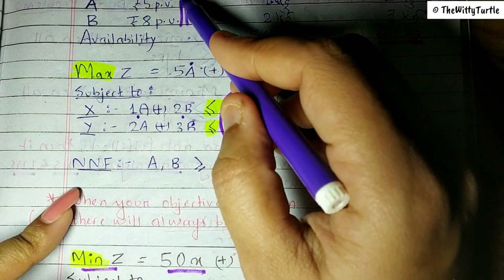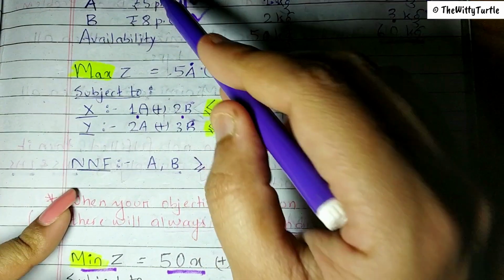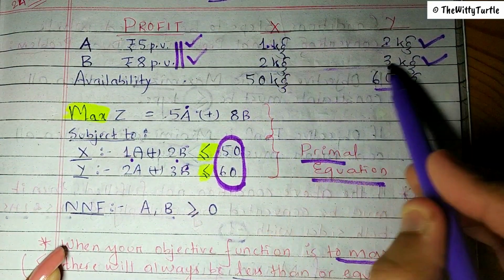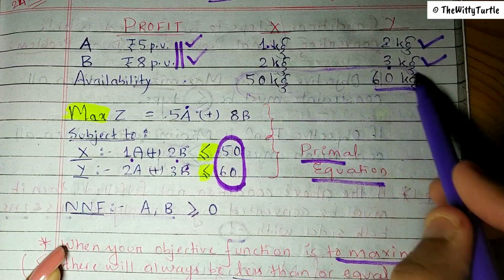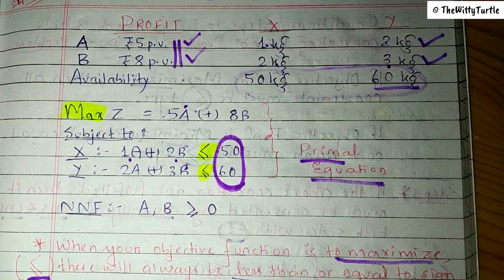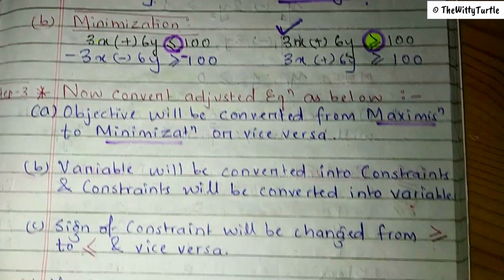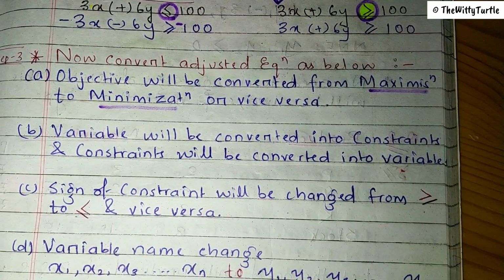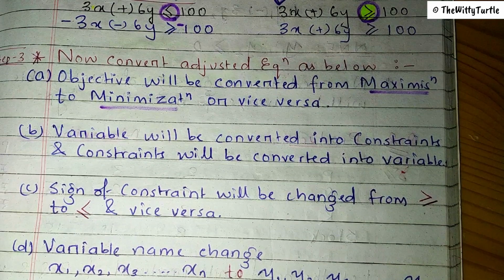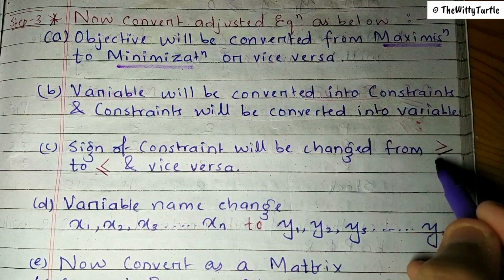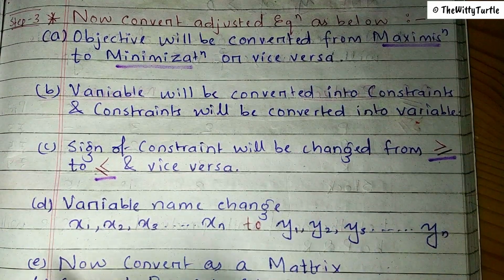Earlier, your objective function was focusing on this, but after conversion, your objective function will concentrate on this particular thing, right? So you have to convert the constraints into variables and variables into constraints, right? The third point says that the sign of the constraint will be changed from this to this and vice versa, obviously.